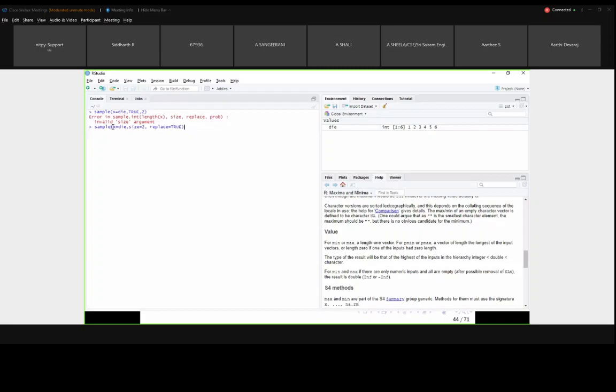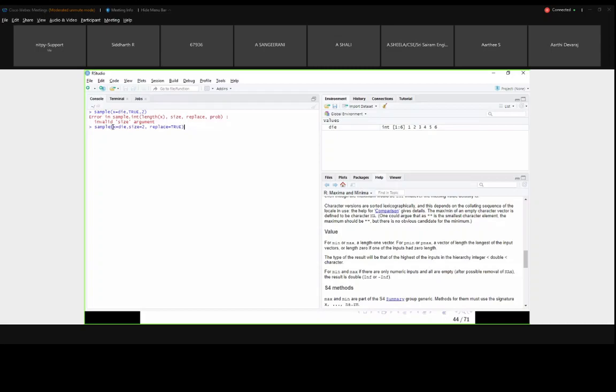Another point is about the default values of a function. If you see here, sample has 4 different arguments: sample of x, size, replace equal to false, and probability equal to null. So these 4 different arguments were there.